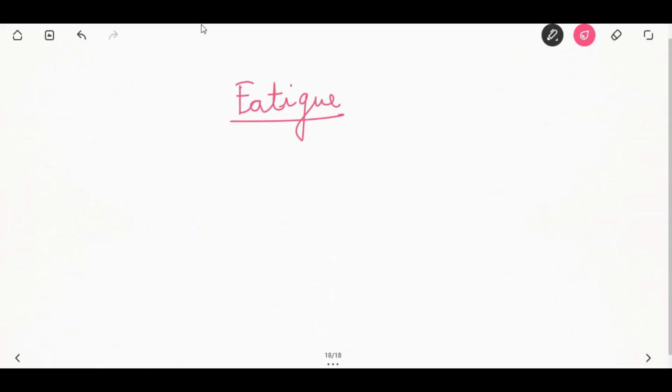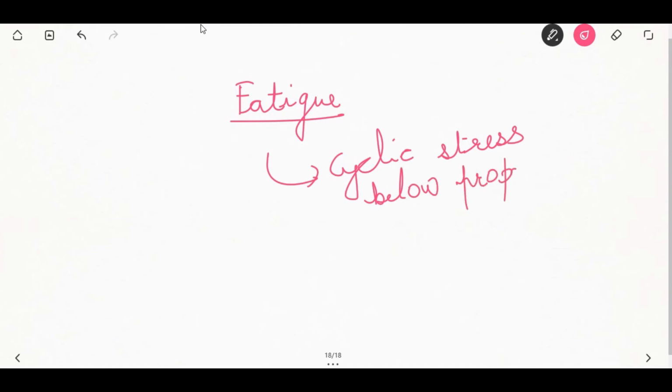Next comes the topic of fatigue. A structure subjected to repeated or cyclic stress below its proportional limit can produce abrupt failure of the structure. This type of failure is known as fatigue. Restorations in the mouth are often subjected to cyclic forces of mastication.